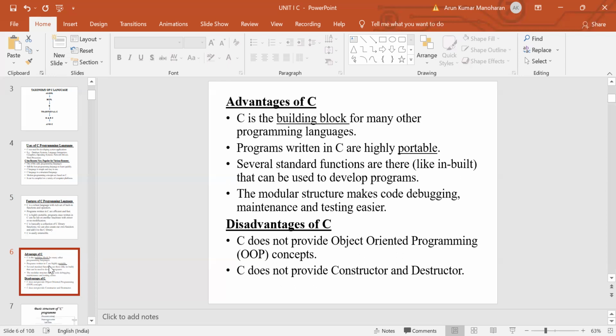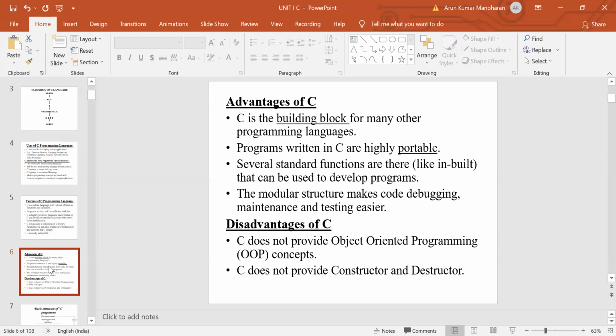There are several built-in functions that can be used to develop a program. And then modular structure. C is a structure-oriented programming language, which makes code debugging easy. Debug means we can rectify the error easily. And maintenance is also very easy. So these are the advantages of C programming. And then next one is the disadvantages. C does not provide an object-oriented programming concept.